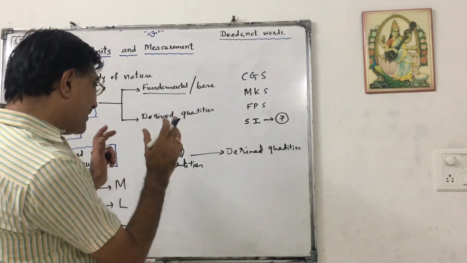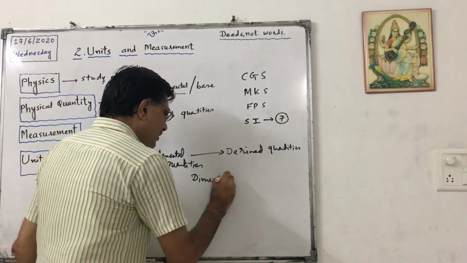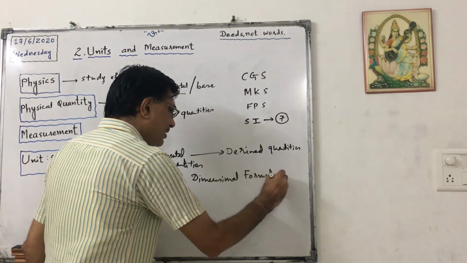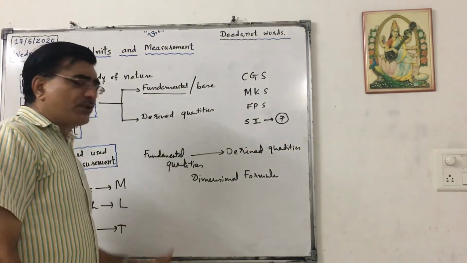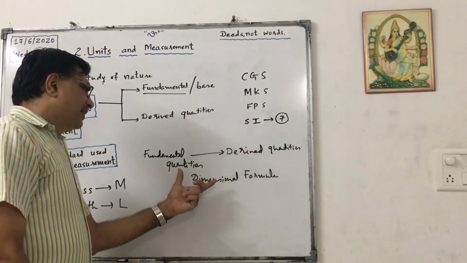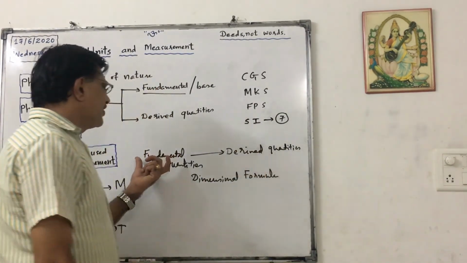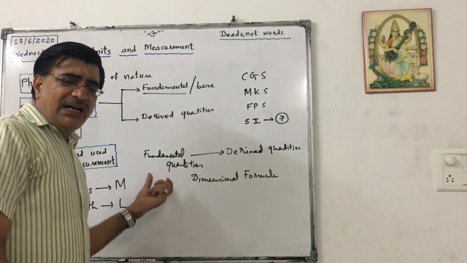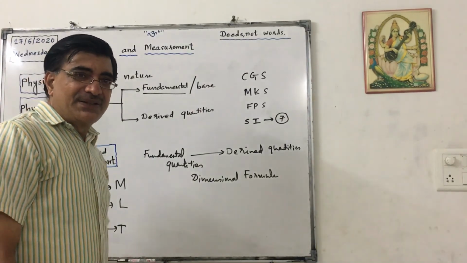That is called the dimensional formula. And the powers of the fundamental quantities that we use to obtain a derived quantity are called dimensions. Let us understand.